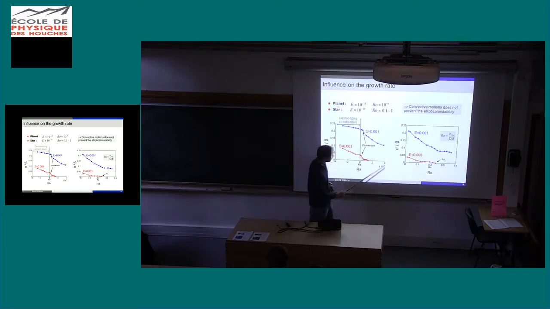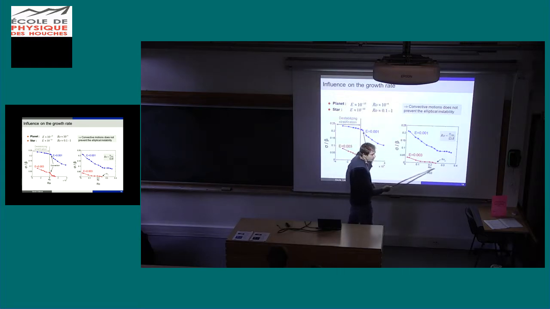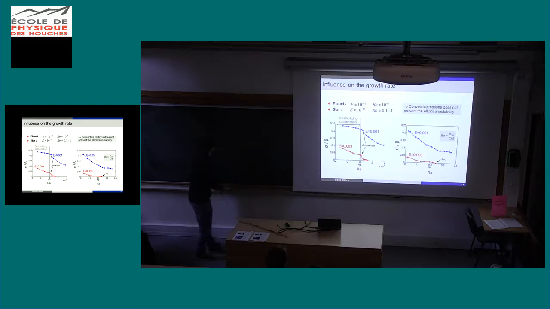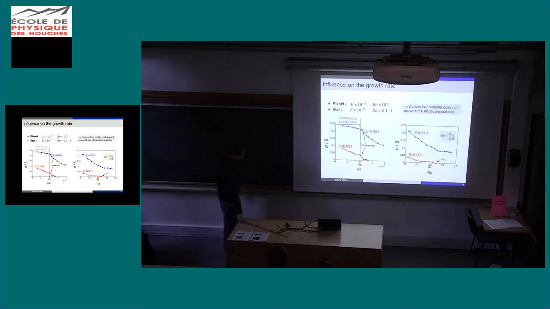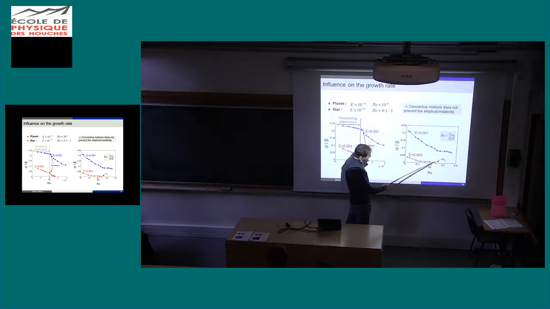So this is Rayleigh. You can also draw this kind of diagram for the Rossby number. Rossby number is the ratio between the RMS velocity in the fluid, the mean RMS velocity, and the rotational velocity. And you see that indeed, here the instability disappears for Rossby near 1.